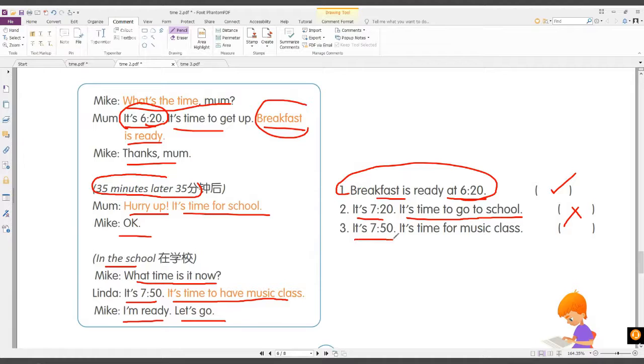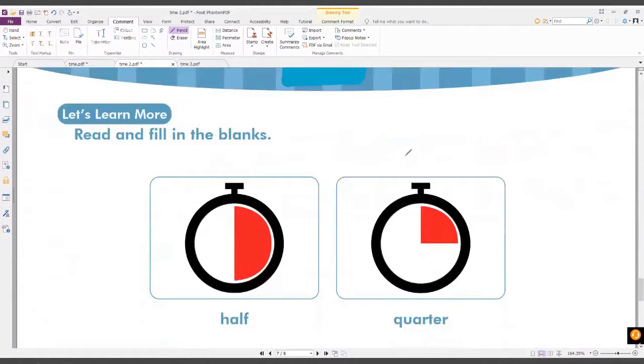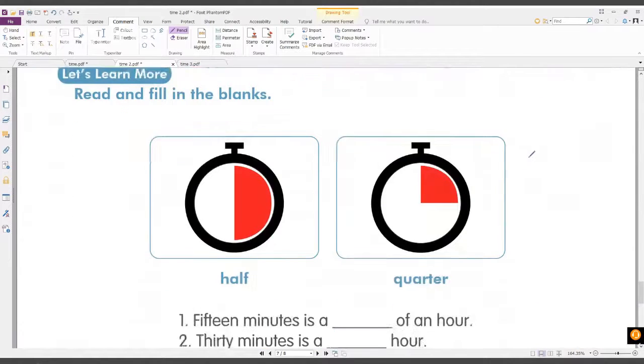It's 7:50. It's time for music class. Is it a yes or no? It says here, it's 7:50. Yes. It's time to have music class. Yes. All right, very good. So now you are able to understand your reading. Now let's go on here and take a look and let's learn more.